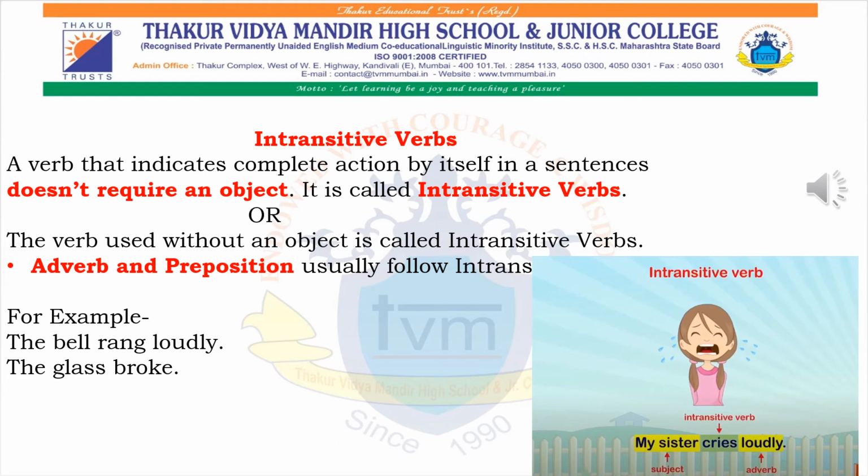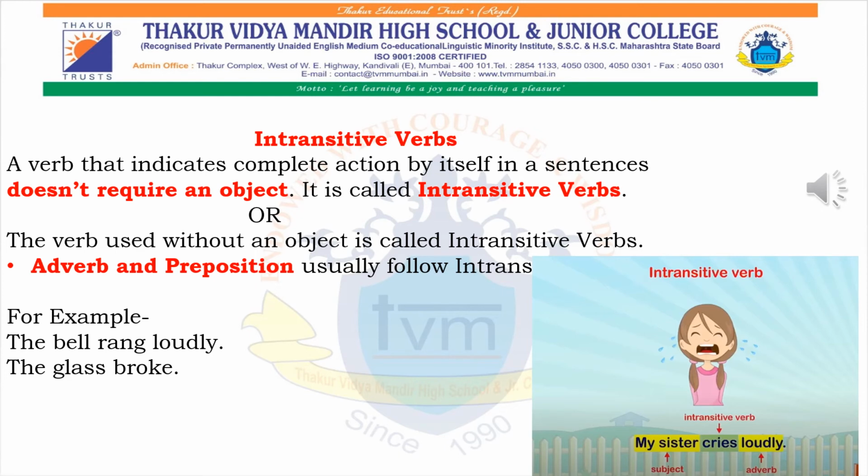To tell you more in simple language, intransitive verbs cannot have a direct object after them. That means it doesn't require an object at all. It can stand for itself. If the verb can be understood by itself, it is an intransitive verb.